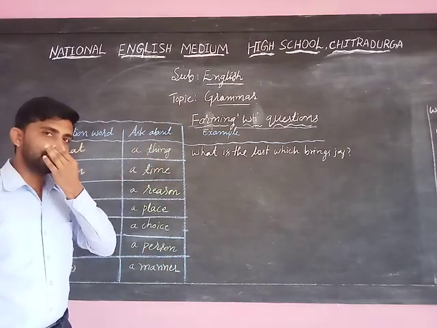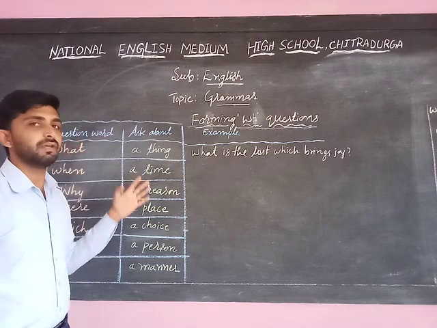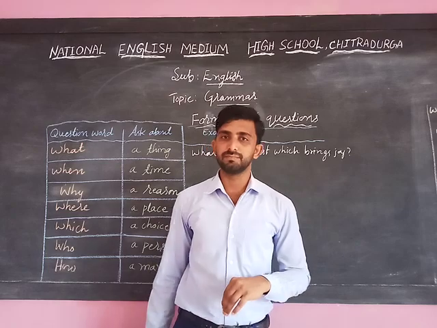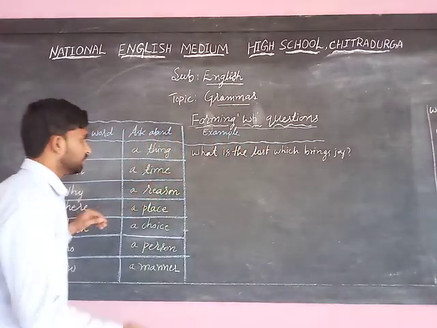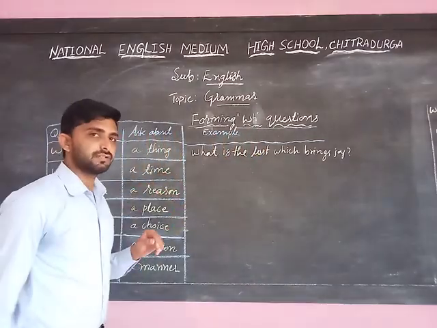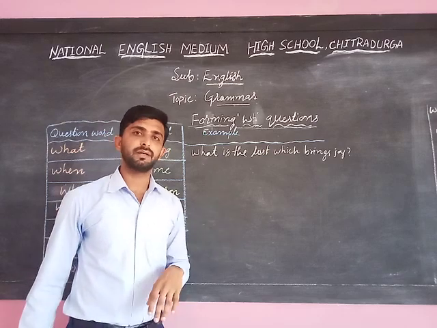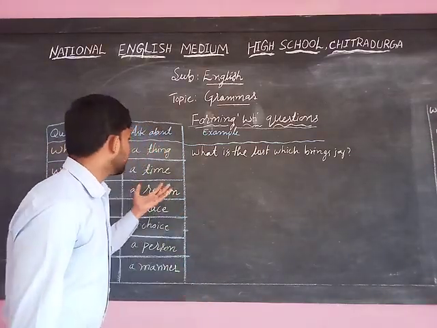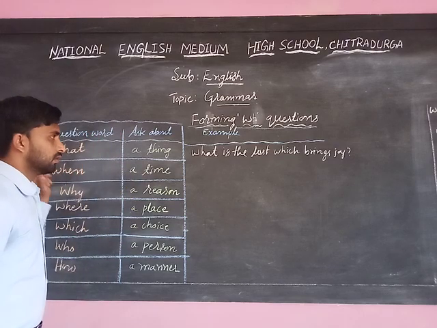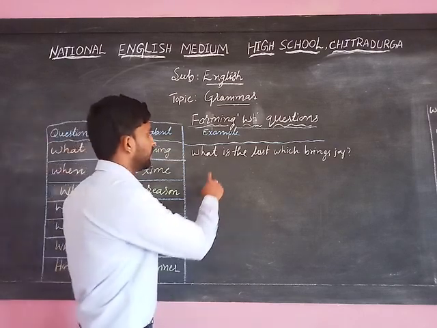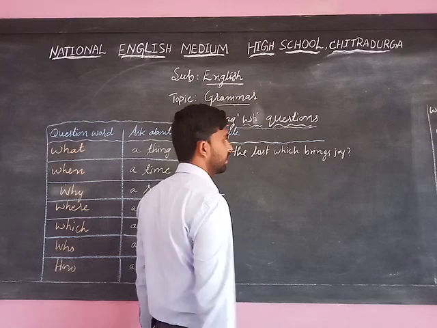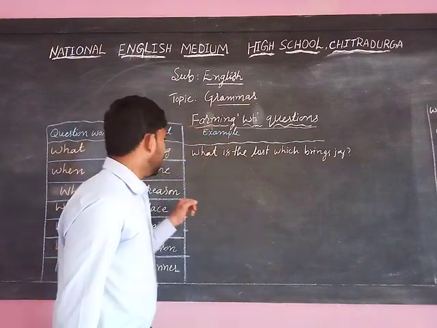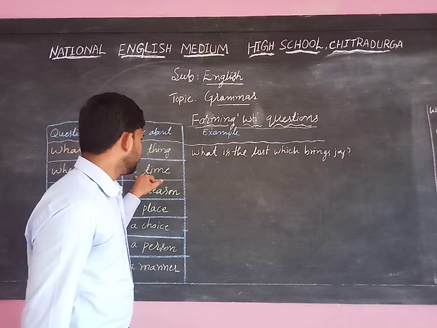How does a name become a thing? Because when we ask about a name, it is a thing only, a noun. So, what is your name is an example. What is your father's name? So these are the examples of what.